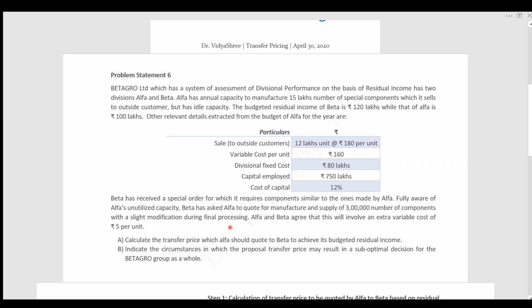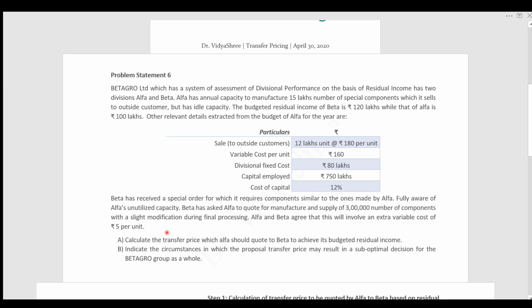Further, Alpha and Beta agree that this involves an extra variable cost of rupees 5 per unit. For the slight modification, the extra variable cost is 5 per unit.